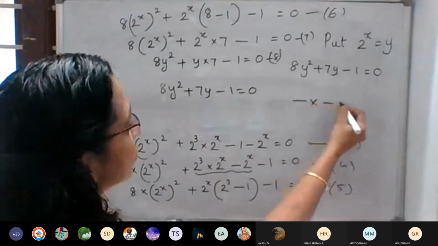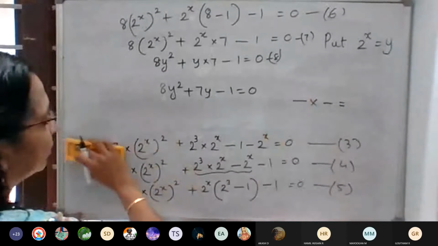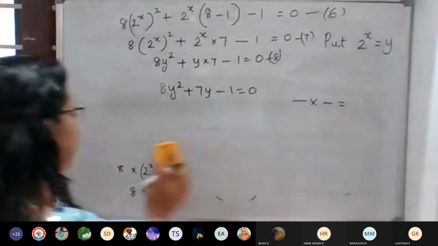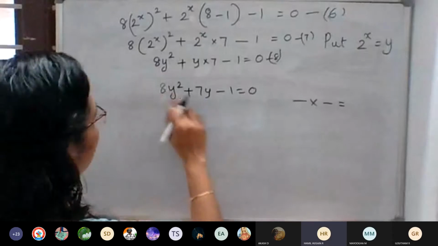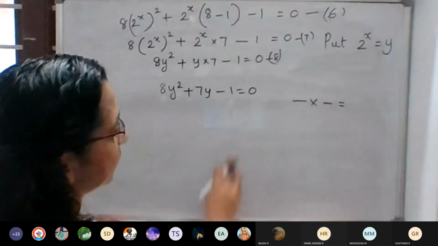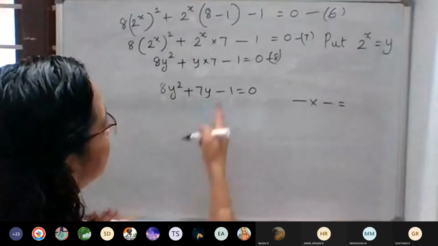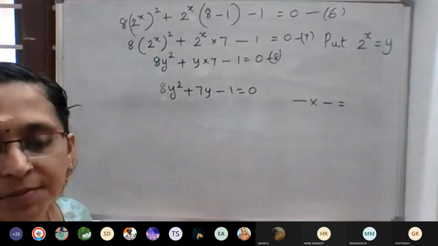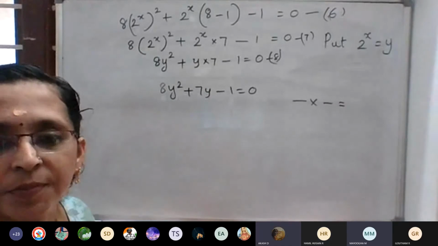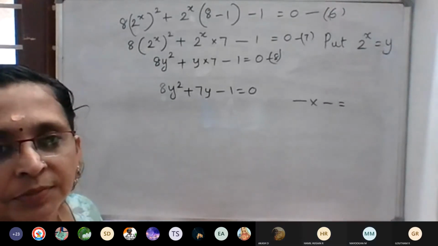So dash into dash should be what? Not 1, 7, minus 1.